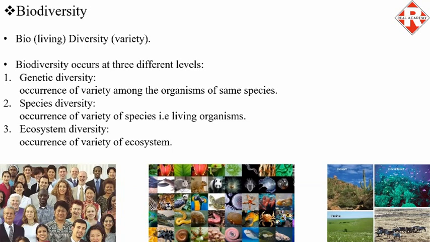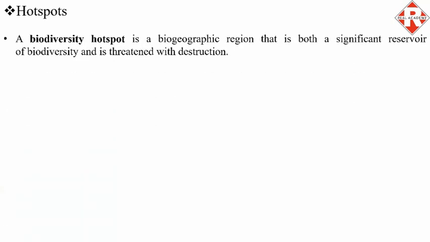Now, speaking of biodiversity, it is important to know a term which comes hand in hand, that is biodiversity hotspot. A biodiversity hotspot is a biogeographic region that is both a significant reservoir of biodiversity and is threatened with destruction. It means a hotspot is a specific area which contains a significant amount of biodiversity but now is threatened with destruction.